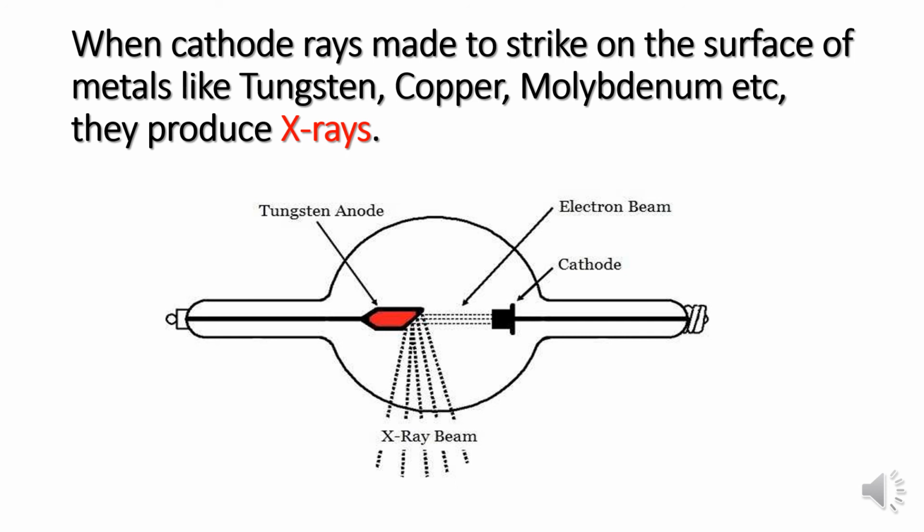So this is how X-rays are produced, children. You know that cathode rays are nothing but negatively charged electrons. When these cathode rays strike the surface of metals like tungsten, copper, molybdenum, etc., they produce X-rays.